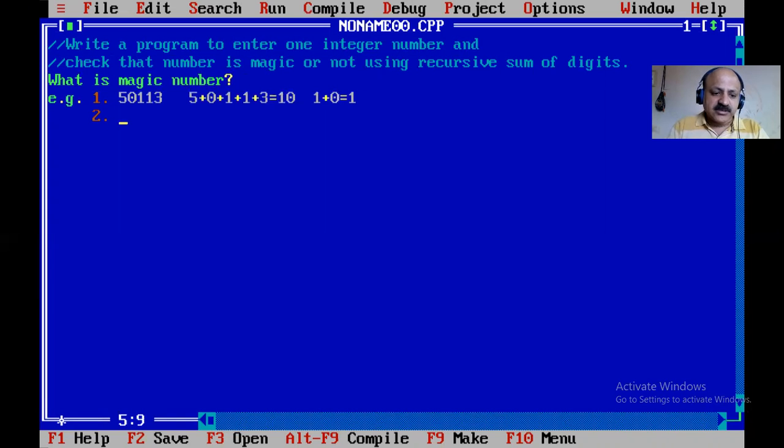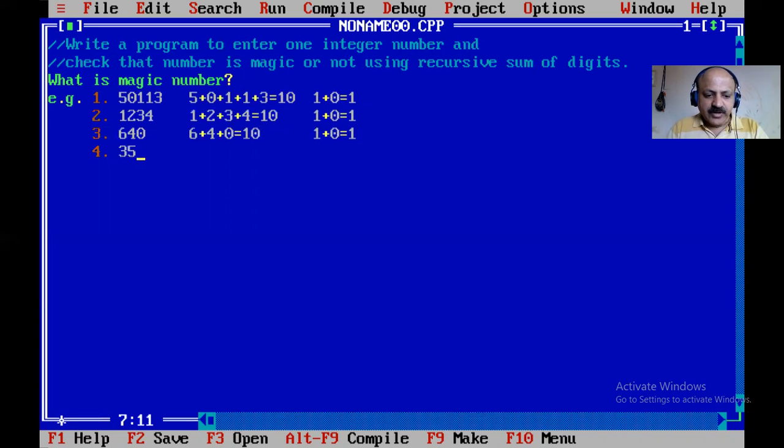Second example, 1, 2, 3, 4. That is also magic. 1 plus 2 plus 3 plus 4 is 10, and 1 plus 0 is again 1. So that is a magic number. Now three digits, 640. That is also magic. 6 plus 4 plus 0 is again 10, and the sum finally is 1. So that is magic.